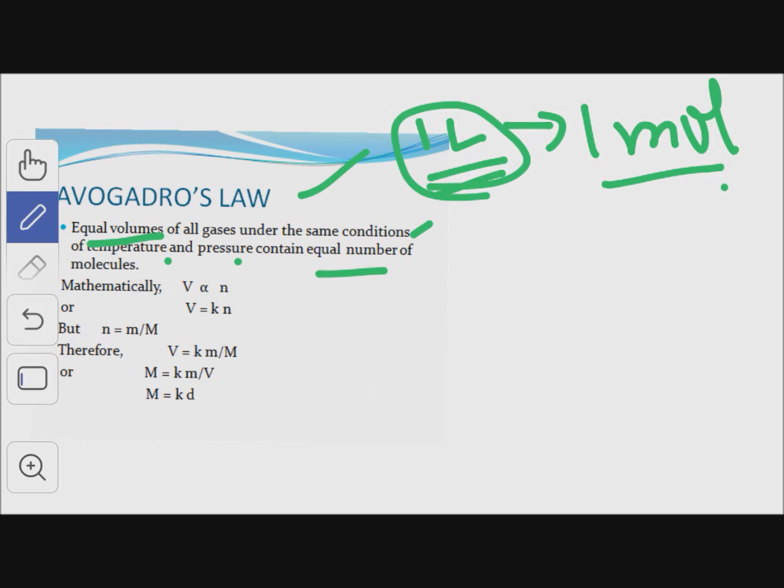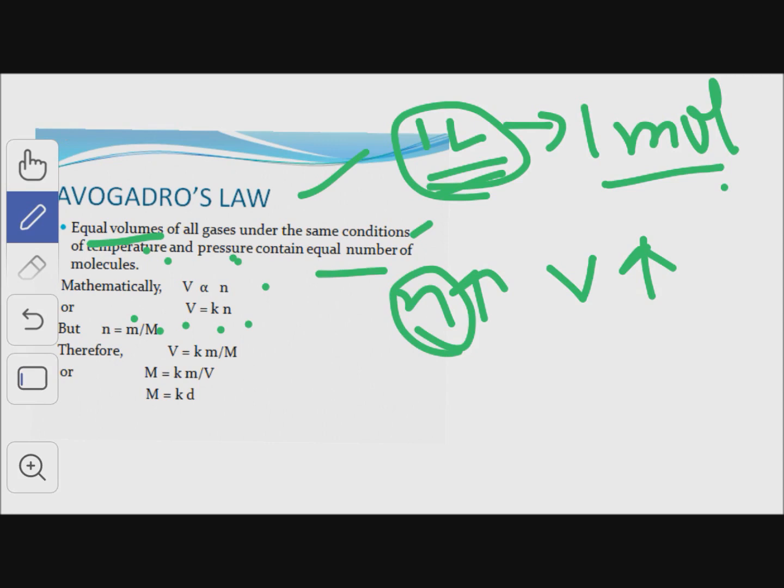And mathematically, V is directly proportional to n. It means when we increase the number of moles, volume of the gas also increases, or V is equal to Kn, where K is the proportionality constant which depends upon the value of temperature and pressure. But n is the number of moles which depends upon m by M. Small m is the given mass, and capital M is the molar mass.